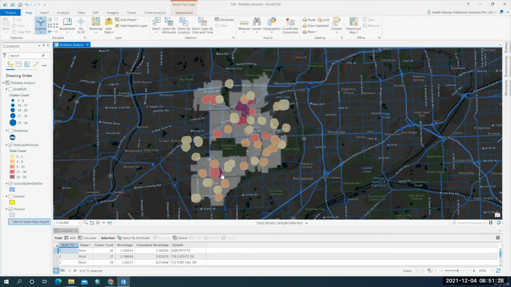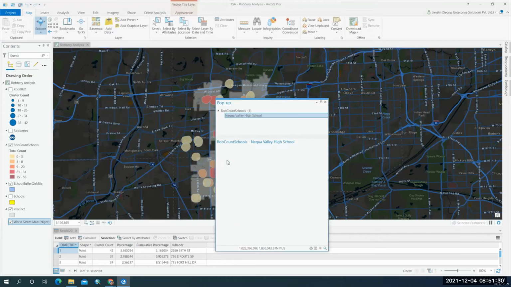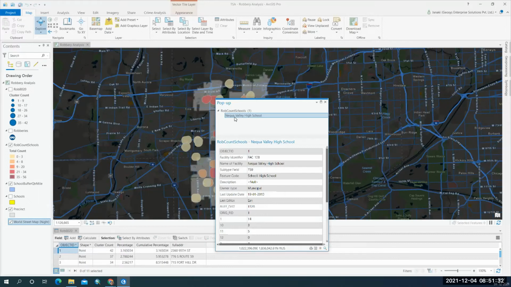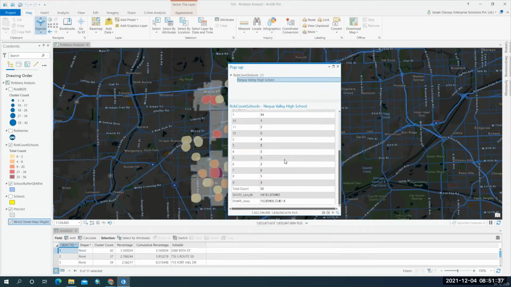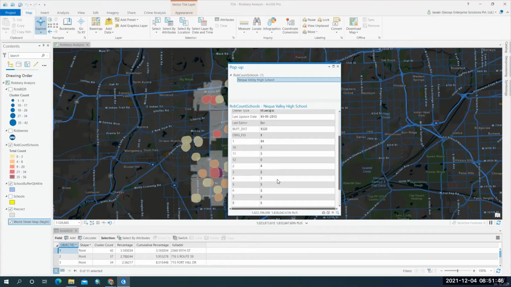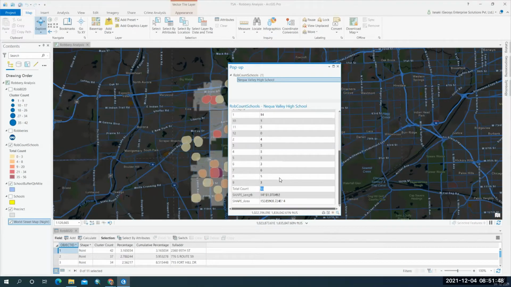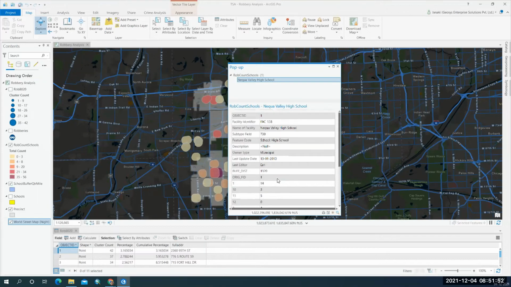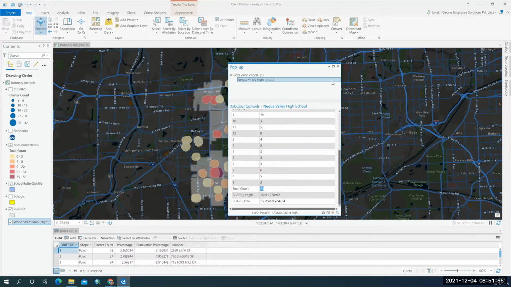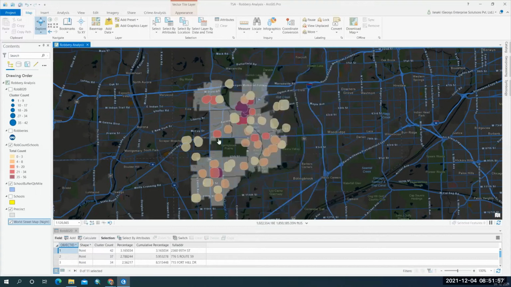So let's click on one and see how many robberies are occurring. Here, Neck Valley High School, and if you see here, the total count is 56. 56 robberies have occurred in that particular school zone, which is in this range 35 to 56.